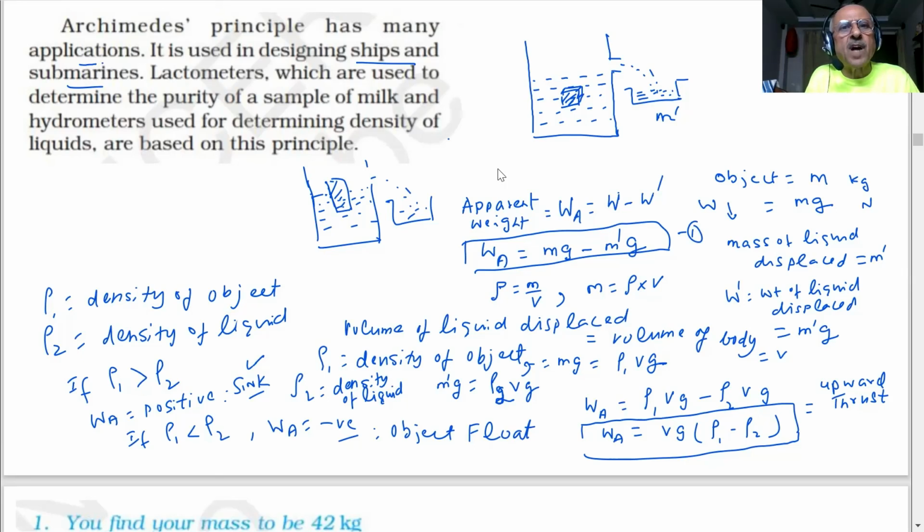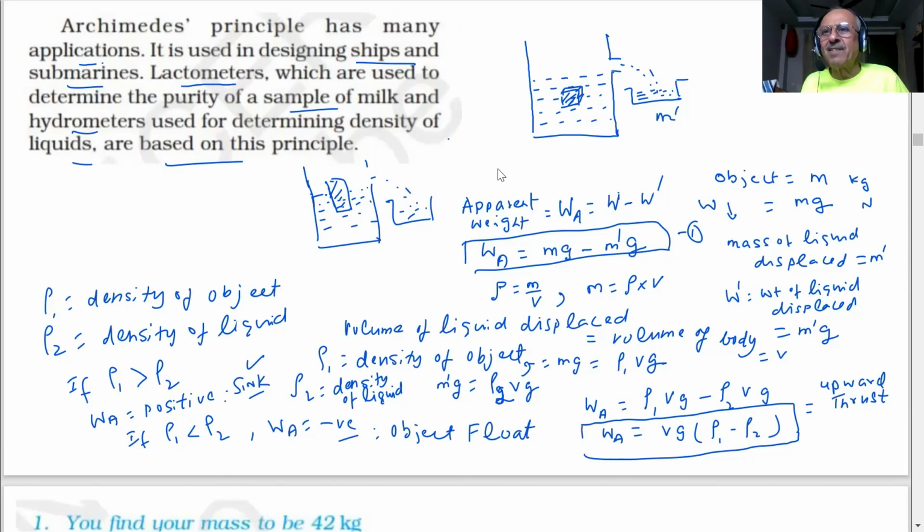Lactometers are used to determine the purity of a sample of milk. How will the lactometer work then? What is the principle? Hydrometers, used for determining densities of liquids, are based on this principle. You have seen the formula of density which I gave for the same reason. The buoyant force depends on the density, student. If milk is pure, then we know what the density of the milk is.